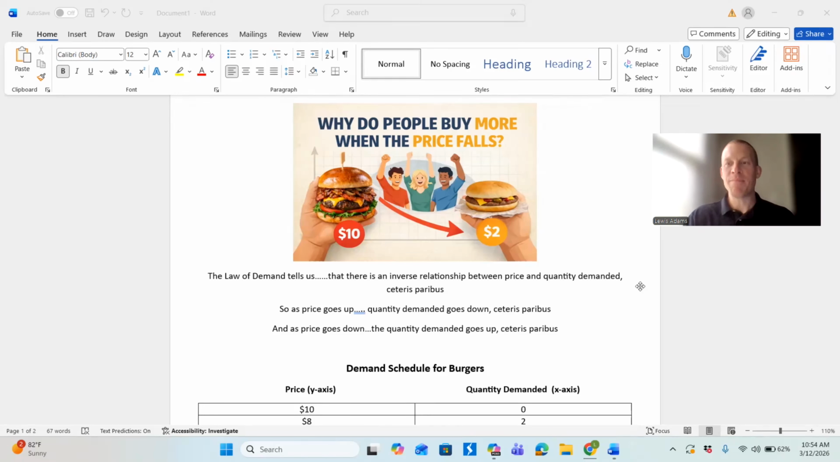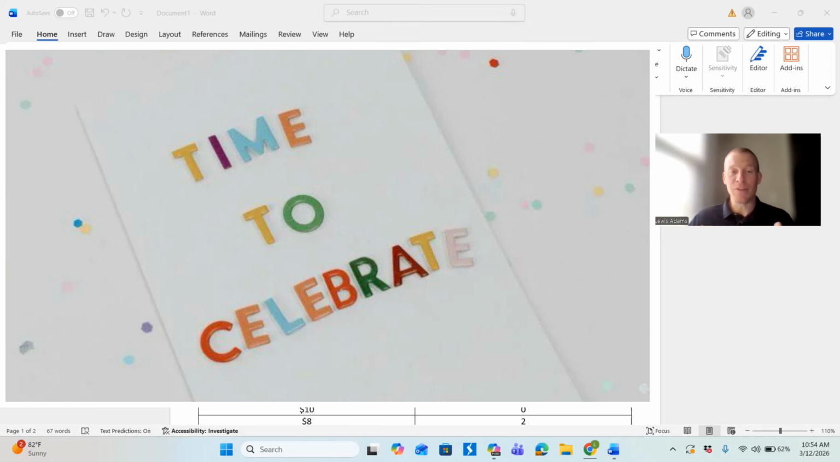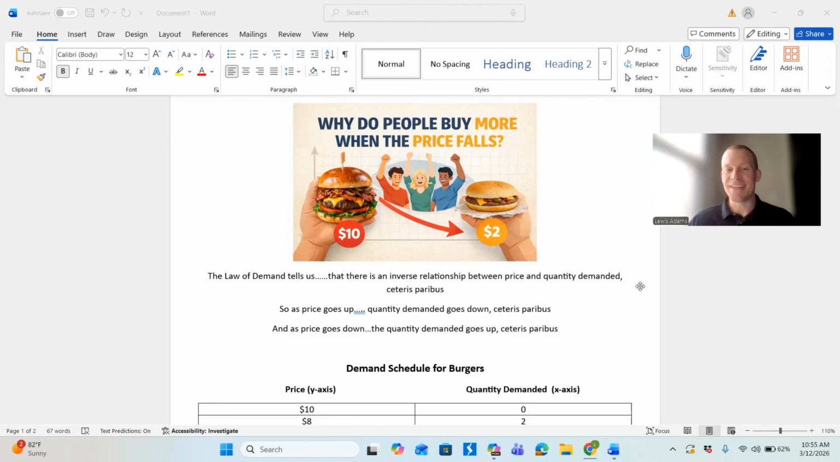Why do people buy more when the price falls? So when you walk into a store and the price decreases, why do you tend to purchase more of that? The law of demand helps us understand that. And regardless of who you are, you're already putting the law of demand into practice each and every day, whether you realize it or not. So, what does the law of demand tell us? It tells us simply that there is an inverse relationship between price and quantity demanded.